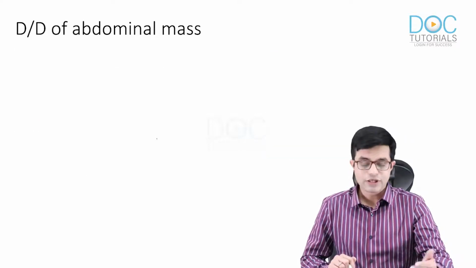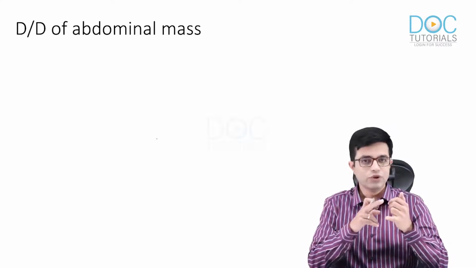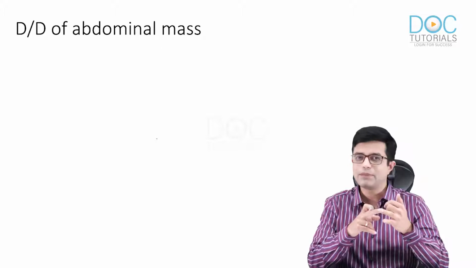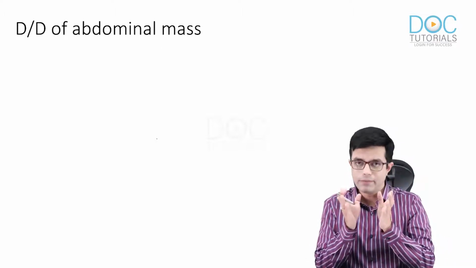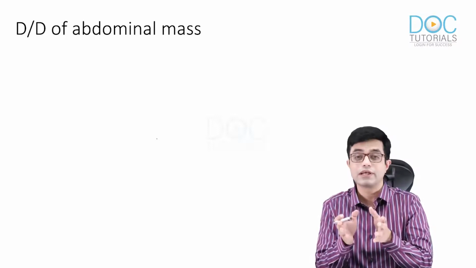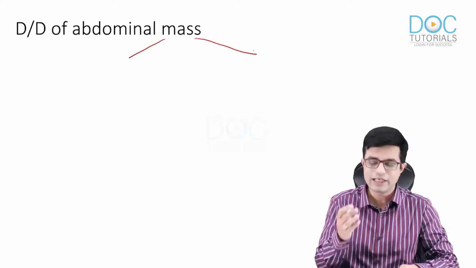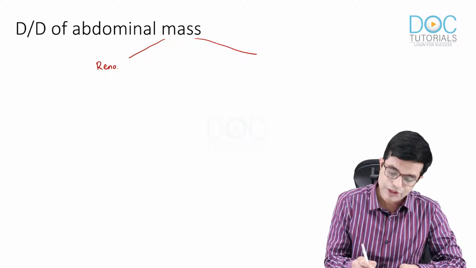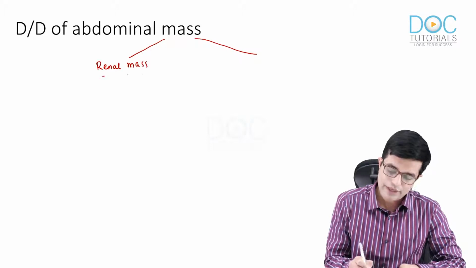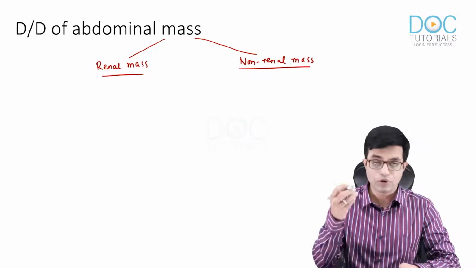So what are the differential diagnoses of abdominal masses? Here the mass is accompanied with urinary symptoms and it is a ballotable mass. So it is always better to talk about the causes, the differential diagnosis, according to the case we have. So for the differential diagnosis, one way is you can divide the DD into two parts. Either it can be a renal mass, which is more likely, or it can be a non-renal mass, which is less likely. But for the purpose of DD, we will write all of them, the important ones.